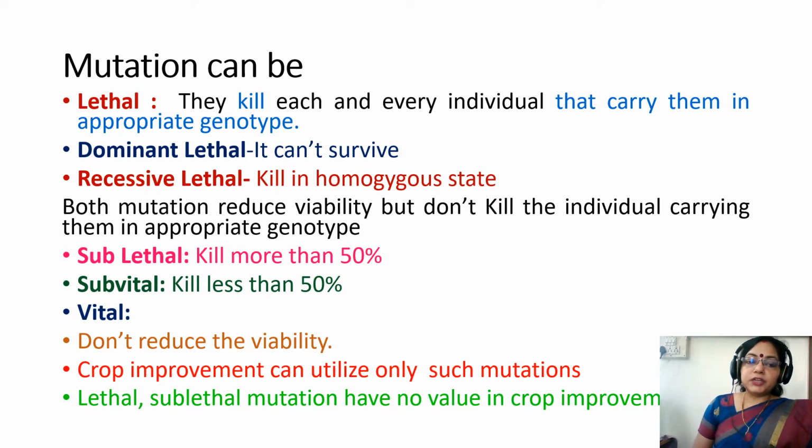Although lethal mutations are not useful in crop plant breeding, vital mutations can be. Vital mutations don't reduce the viability. Crop improvement can utilize only such mutations. Lethal and sublethal mutations have no value in crop improvement.